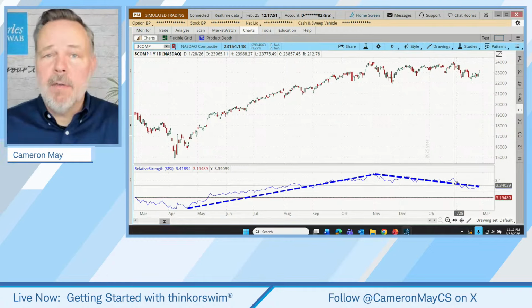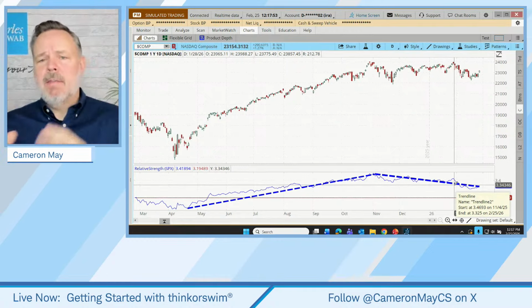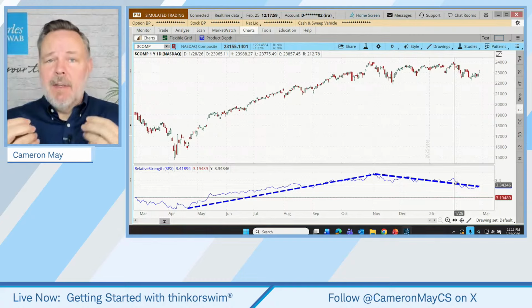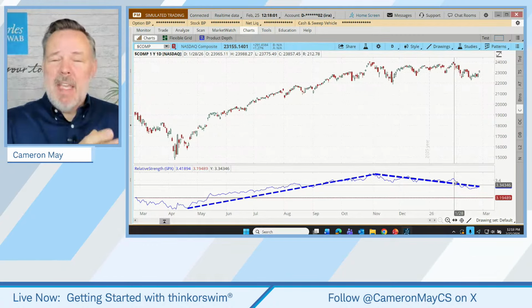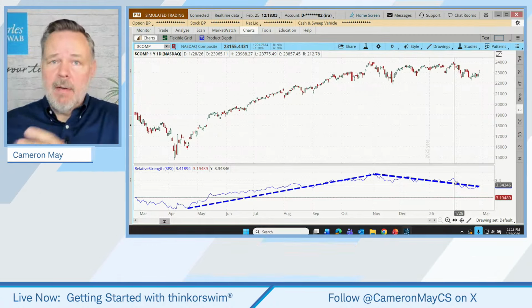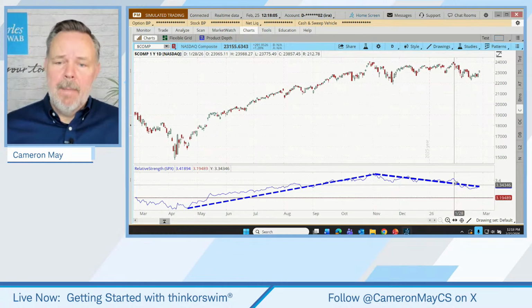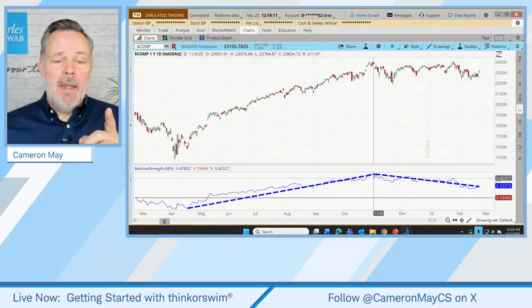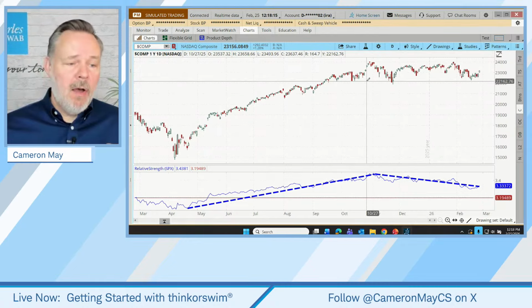And that can be important for an investor who's trying to make decisions, maybe for how they're going to allocate their portfolio, for a trader who might be looking for, are stocks in the S&P stronger right now, or a NASDAQ stock stronger right now? So this is a nifty little tool that might provide some of that sort of insight, and it's a customizable tool. So we've been comparing all along.